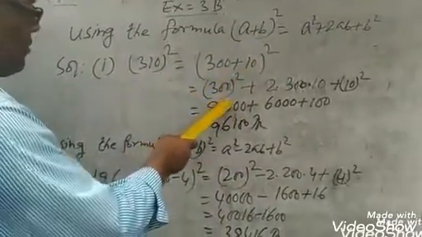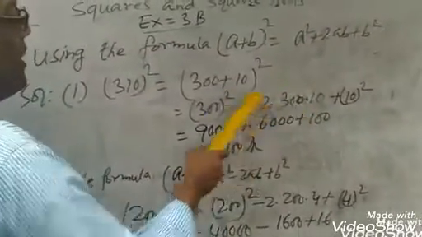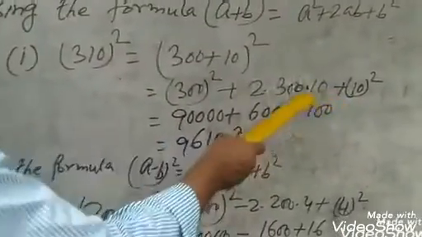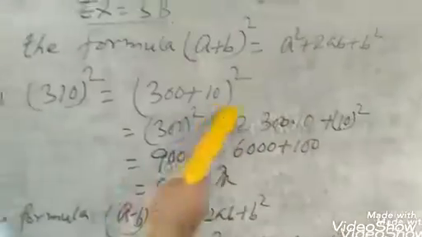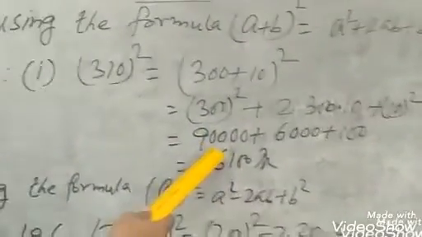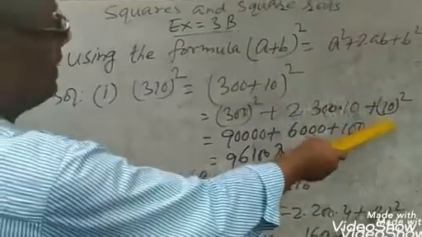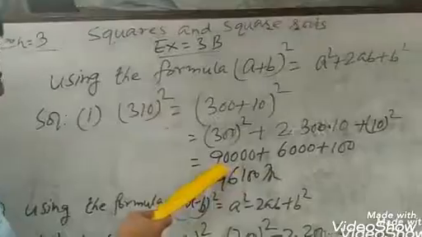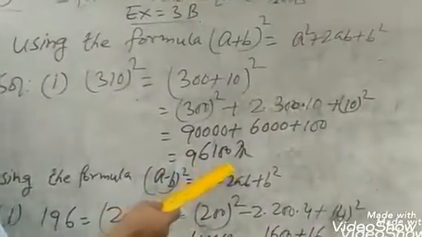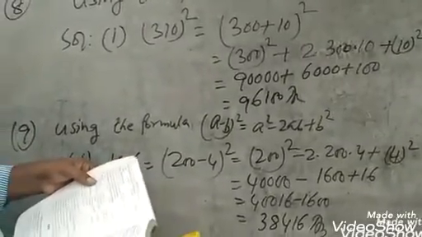Here a equals 300, so 300 whole square plus 2 into 300 into 10 plus b square, where b equals 10, 10 whole square. 300 whole square equals 90,000, plus 2 times 300 times 10 is 6,000, plus 10 whole square means 100. Adding 90,000, 6,000 and 100 equals 96,100. This is the answer. You will do the remaining sums by the same method.